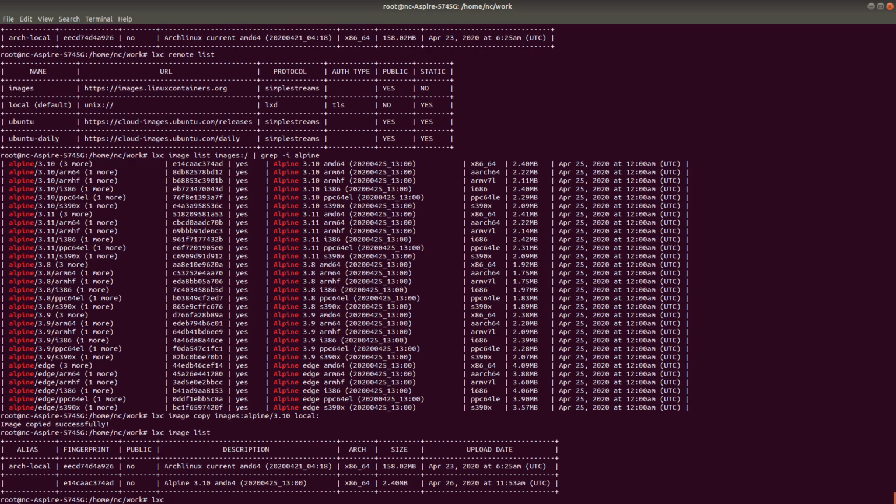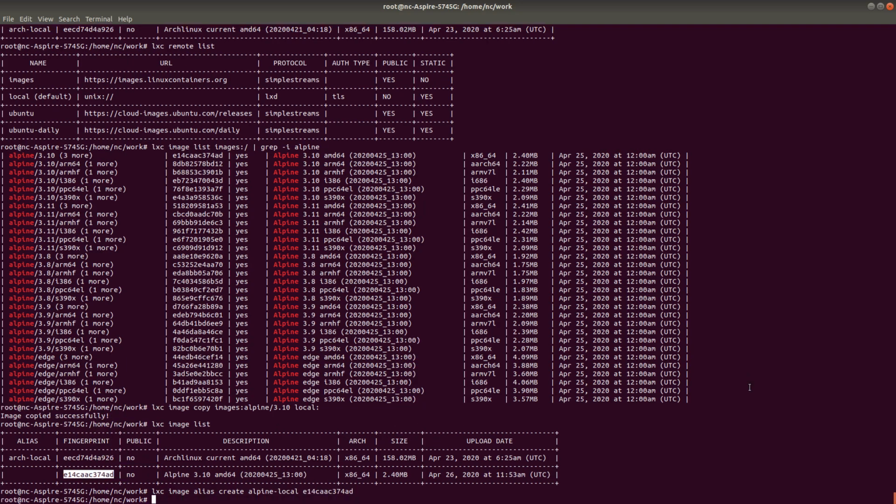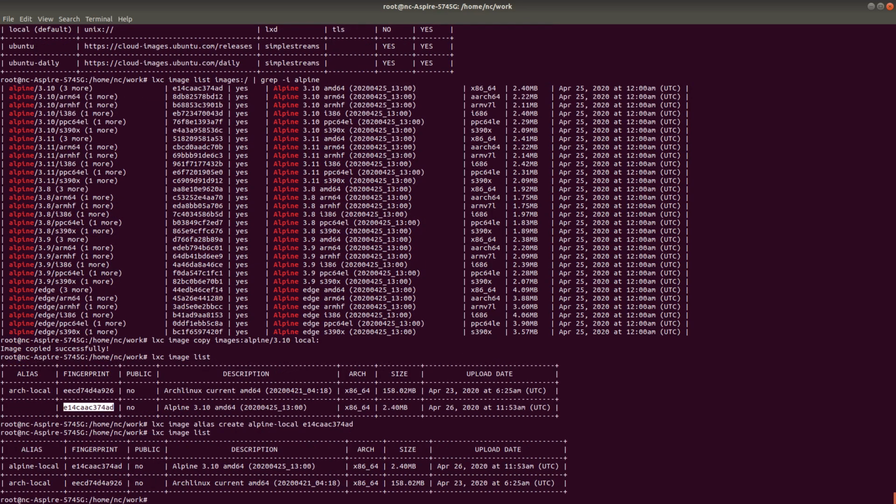For that, I can just say LXC image alias create. I'm going to name it Alpine local, okay? And then I have to provide the fingerprint of this one. So let's provide the fingerprint and now see the names of the images. As you can see, now the image has been aliased with this user-friendly name Alpine local, right?